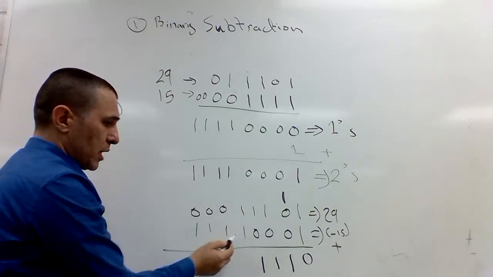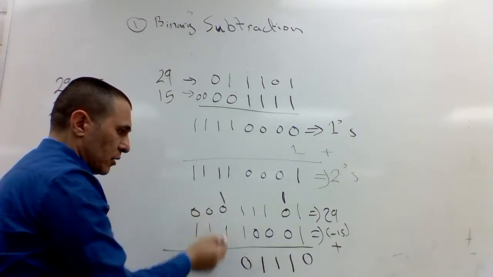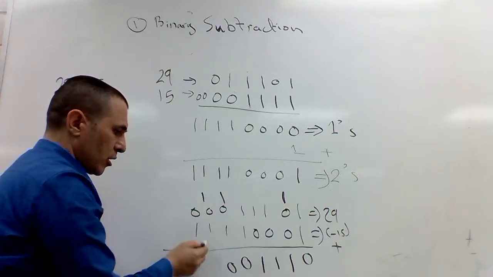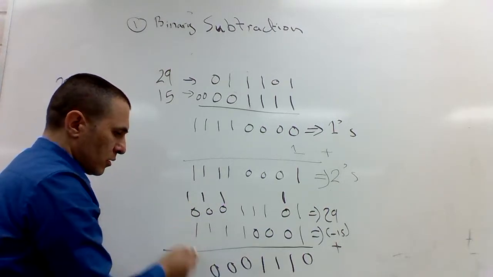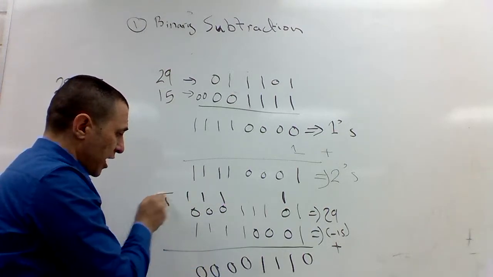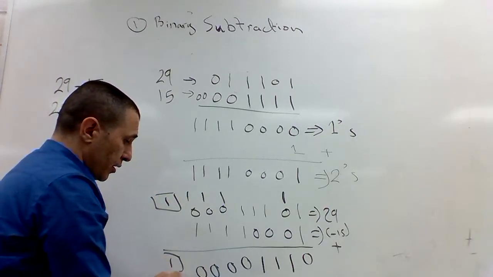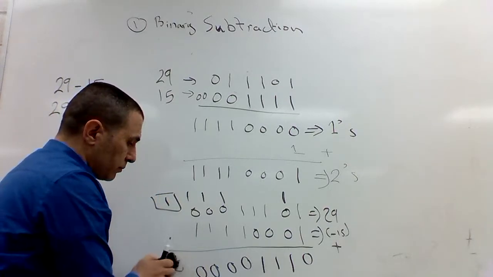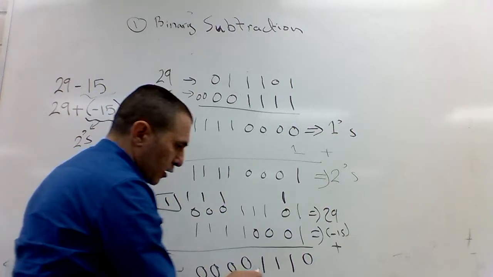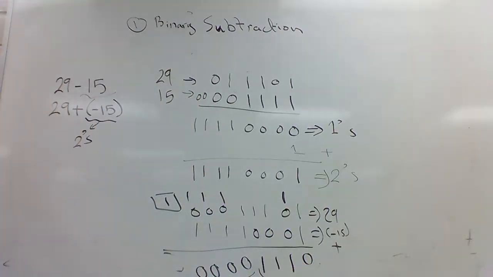Now 1 plus 1 is 10. 1 plus 1 is 10. 1 plus 1 is 10. And I have a carry of 1. Remember, I can't put it here because I only need 8 bits, which are a byte.